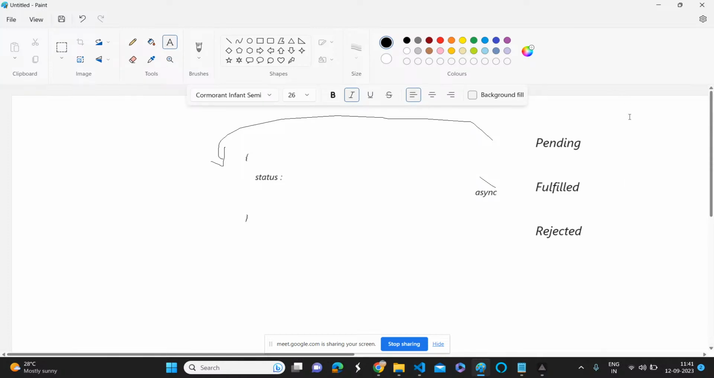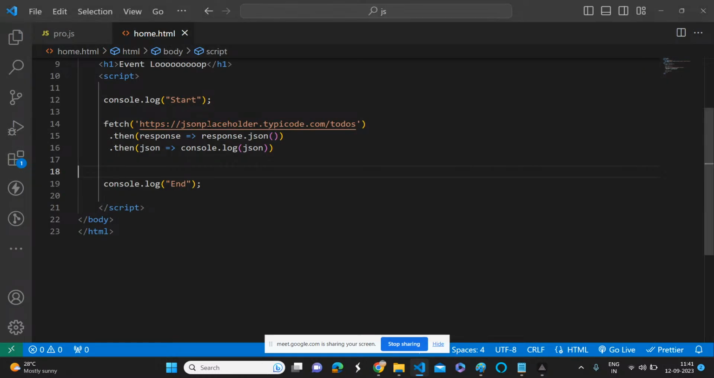What will we expect? Response, right? That is very important. So if you see here, we are sending a request. What are we expecting? Some data, right? So JSON placeholder, some to-dos. So we are expecting some JSON data. Once it is fulfilled, that means we need to get the data, right?